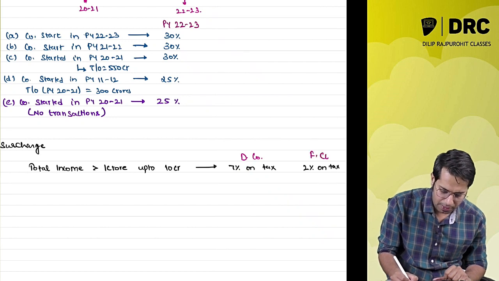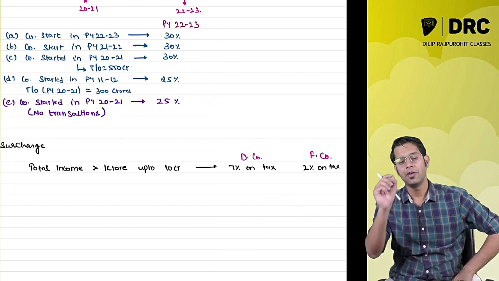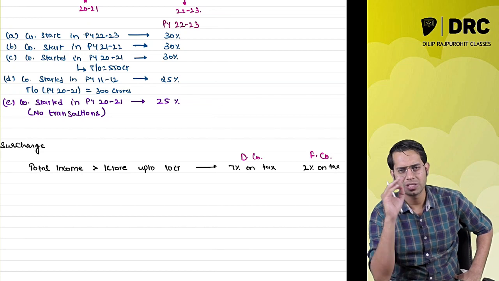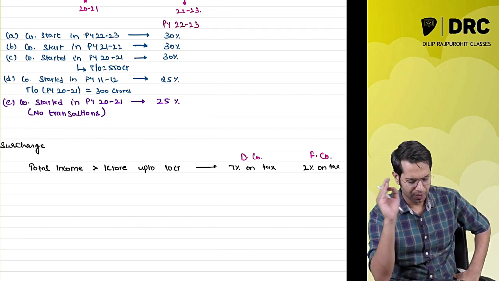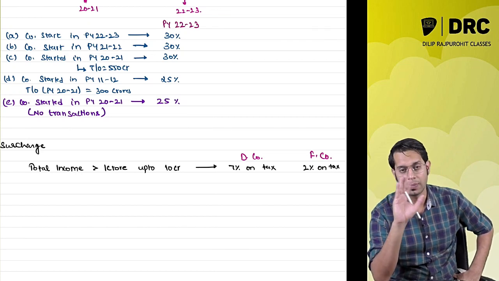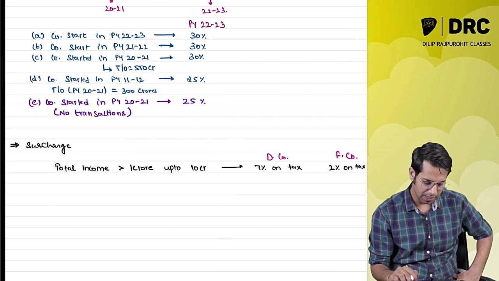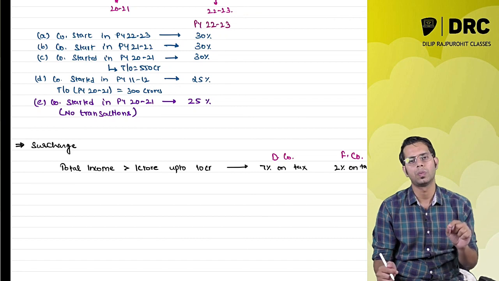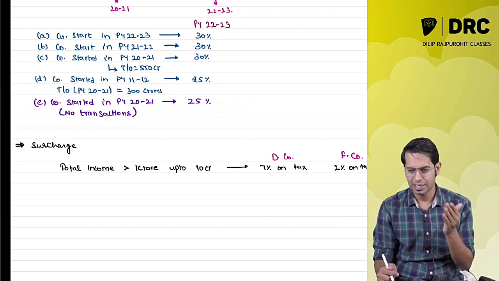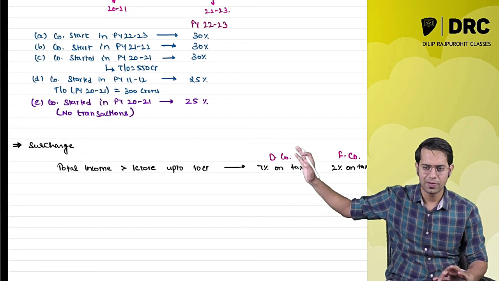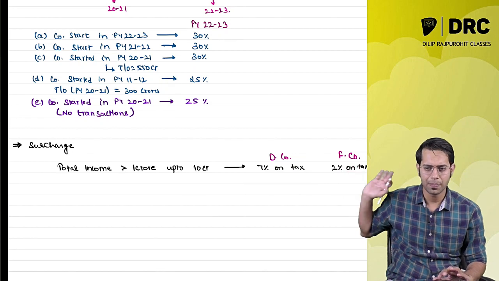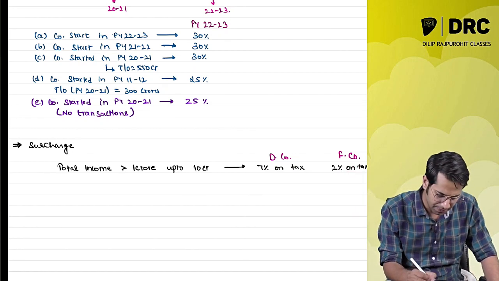And if it is a foreign company, what is the surcharge applicable to them? If a domestic company's total income is more than 1 crore rupees up to 10 crore rupees, then the surcharge it has to pay is 7%. And if it is a foreign company, it will have to pay a surcharge of 2%.